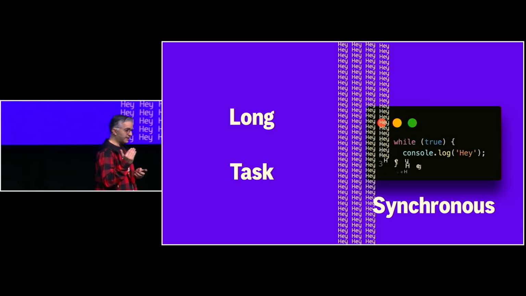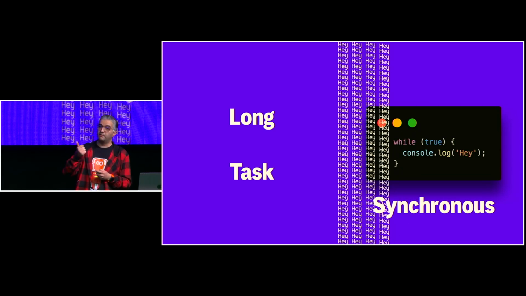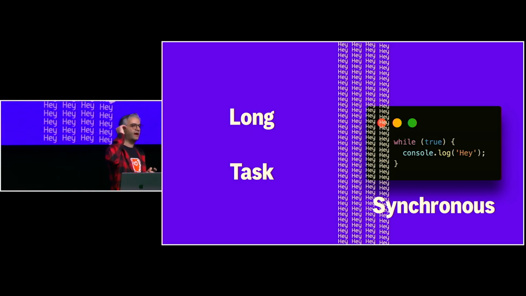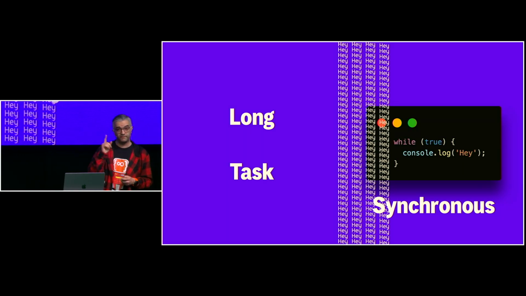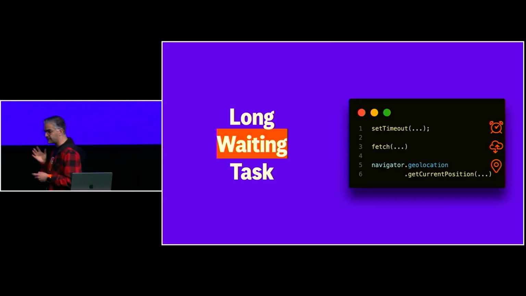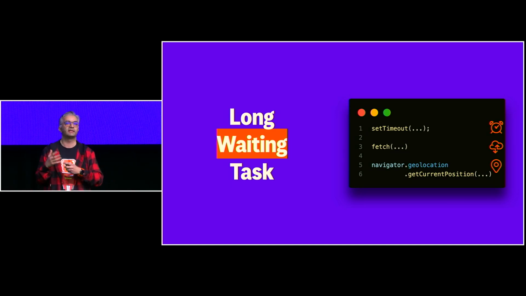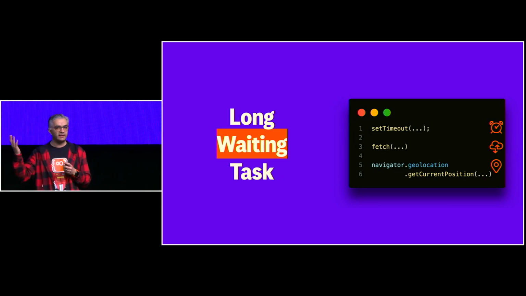The thing is, everything in JavaScript happens in a synchronous way. Synchronous means one after the other, one after the other. Very important, keep that in mind. And sometimes we are dealing with long tasks. It's not a normal task that happens sequentially in a synchronous way, but it is something that we should wait for. For instance, we have a setTimeout. We should wait for an interval.